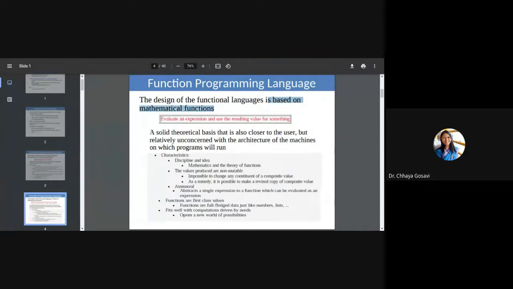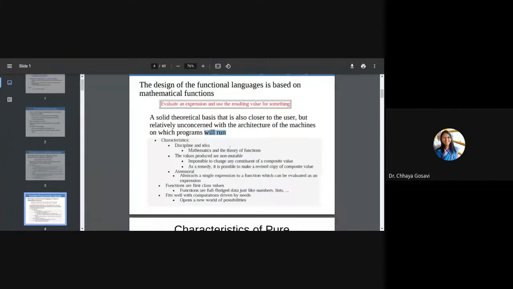It has a solid theoretical basis, as we have seen, which is closer to the user rather than the machine. It is relatively unconcerned with the architecture of the machine on which the program will run. So it is closer to the user, closer to software development. Characteristics are mathematics and theory of function. Values produced are non-mutable, meaning once a value is produced, it cannot be changed. It is impossible to change any constituent of the composite value.